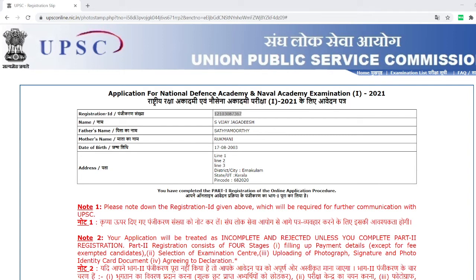Then again one more captcha I have to do. I have not given the proper date.